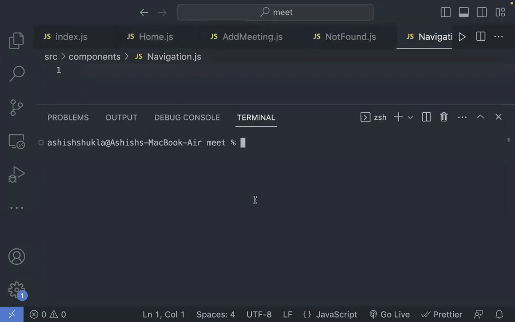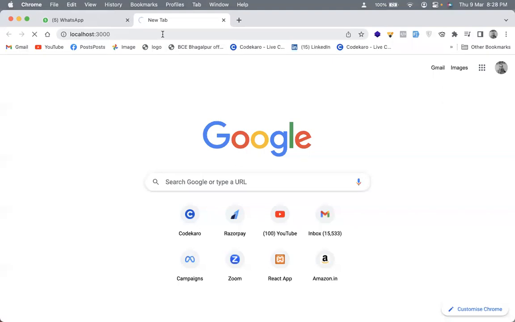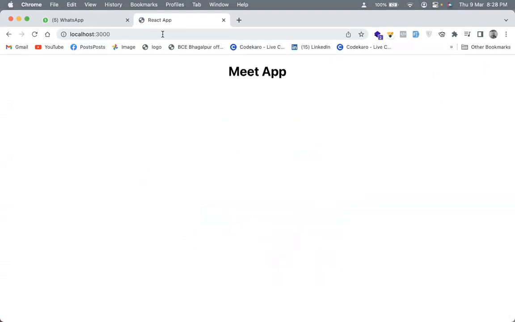Now let me run this first. We'll say npm start. And this is what is happening. We have this over here. Sure, Shahid, I'll do that. Now, if I go back, let's quickly start working on it.